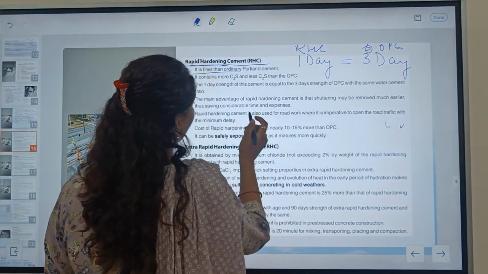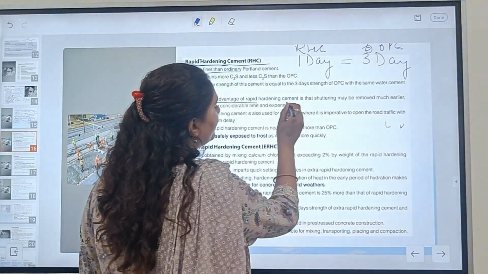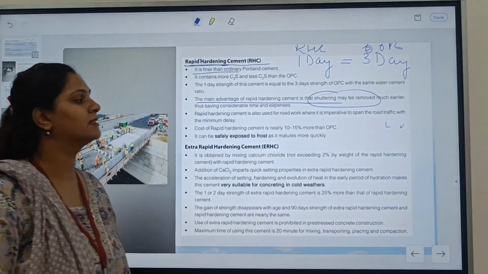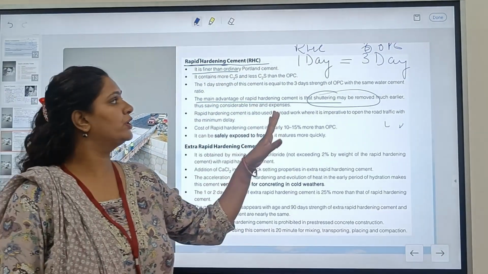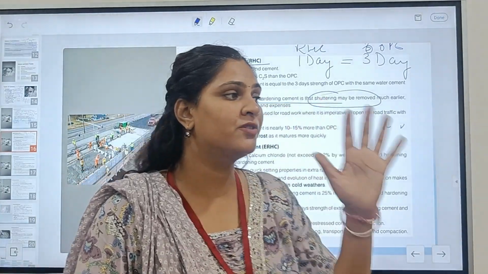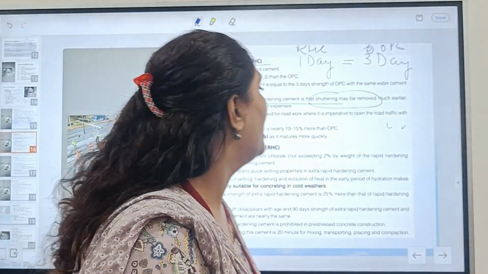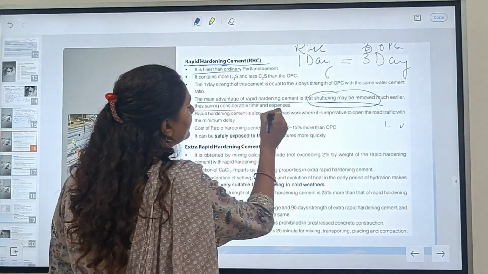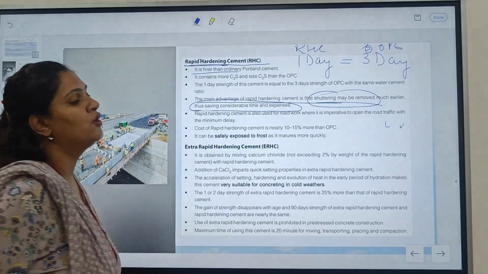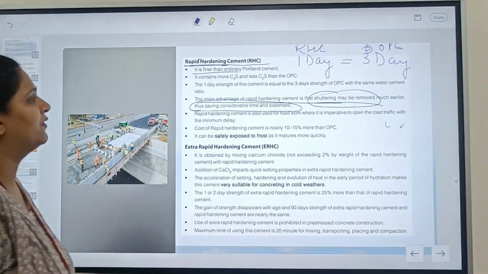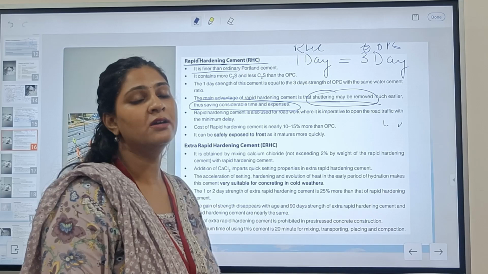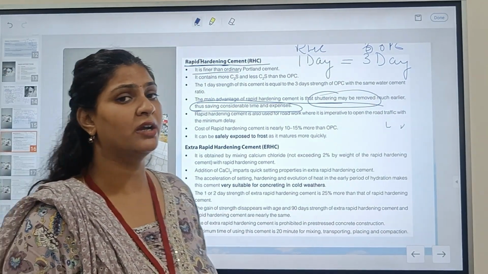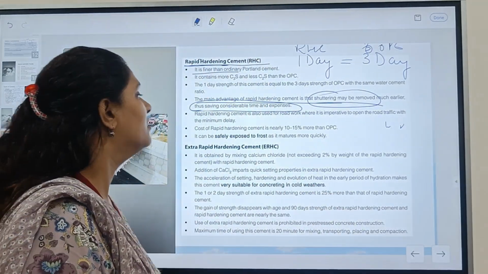The main advantages of rapid hardening cement is that the shuttering may be removed much more easily. If we are going to use rapid hardening cement, then we can remove the shuttering earlier, and if we remove it earlier, it will save time and expense. So it is somehow cost effective, and it provides rapid hardening to the structures.